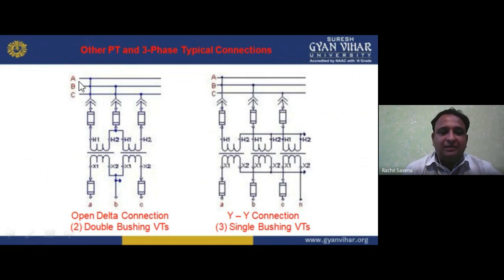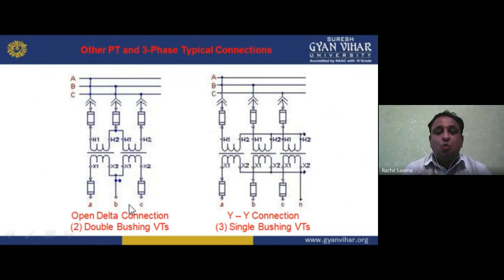So we have A, B, C, the single phase A, B, which is basically three phase. A, B, and C are the lines. We have the first phase, second phase, and third phase. We have H1, H2, H1, H2, and X1, X2. H1 is basically the denotation of the primary winding. So H1, H2 are the primary winding turns of the first, then second we have H1, H2. Then we have X1, X2 of the secondary, X1, X2 of the secondary.